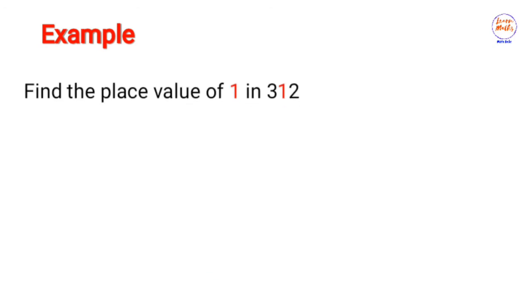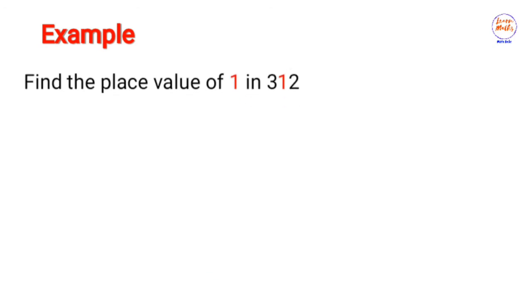Now an example. Find the place value of 1 in 312. Place value of 1 in 312. Very simple. When you were in primary 2, or let's say in second year in the primary school, you were taught hundreds, tens and units.